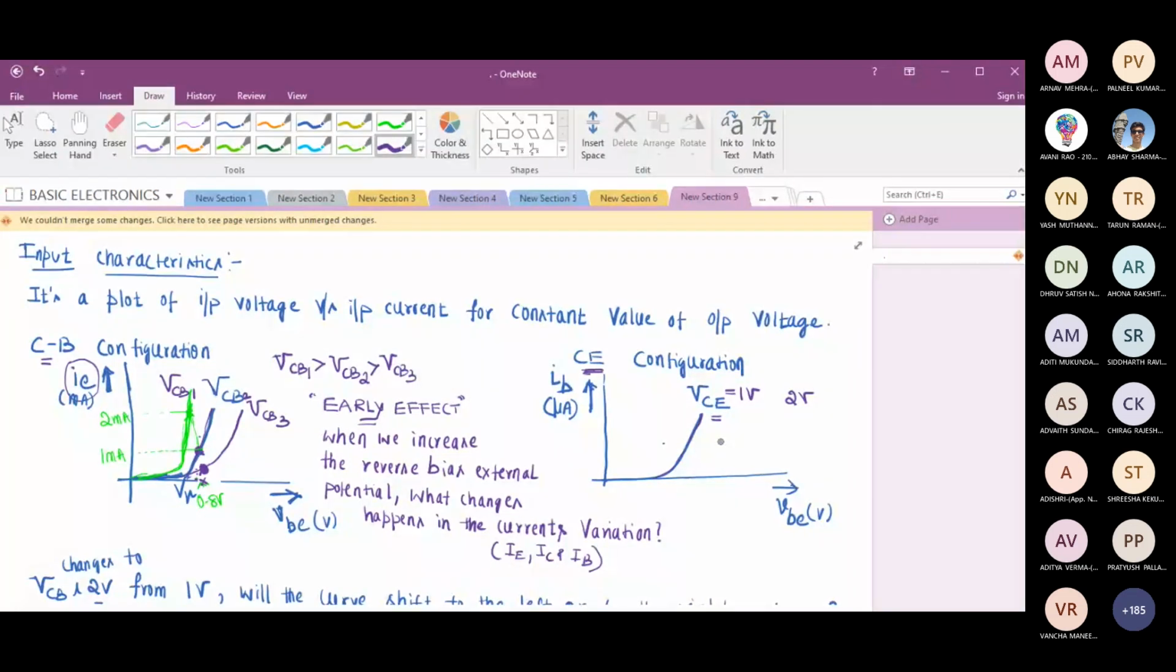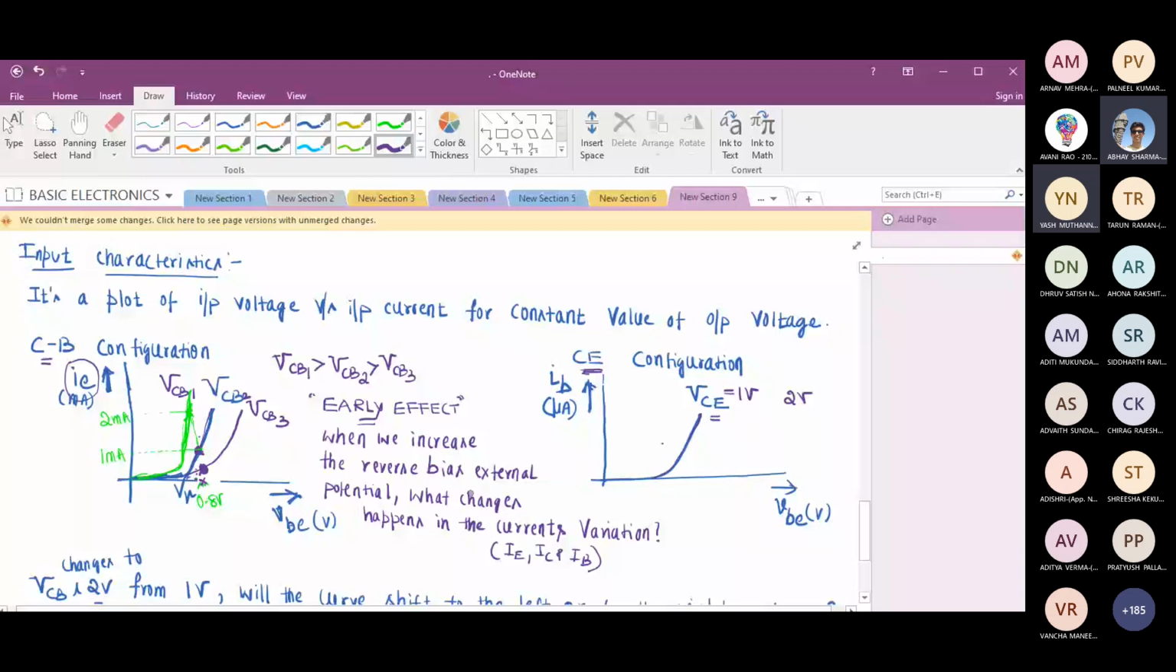I am not very sure, sir. What about others? What do you feel? Will this variation shift to the right or to the left? I think towards the left, sir. Yeah, even I think towards the left. Okay, we'll try to understand.